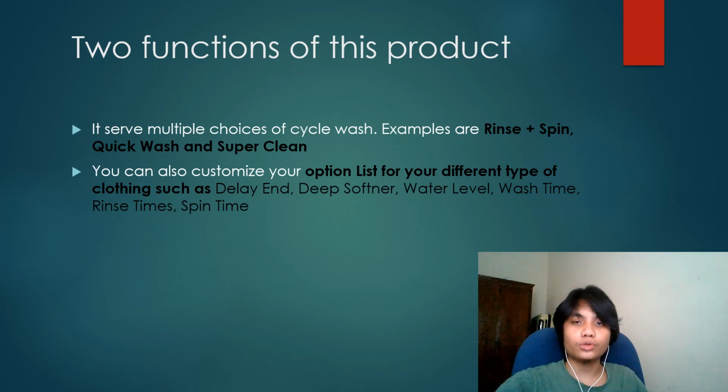There are two different examples of function for this product. First, it serves multiple choices of cycle wash. Examples are rinse and spin, quick wash, and super clean. Second, you can also customize your option list for your different type of clothing, such as delay end, deep softener, water level, wash time, rinse time, and spin time.